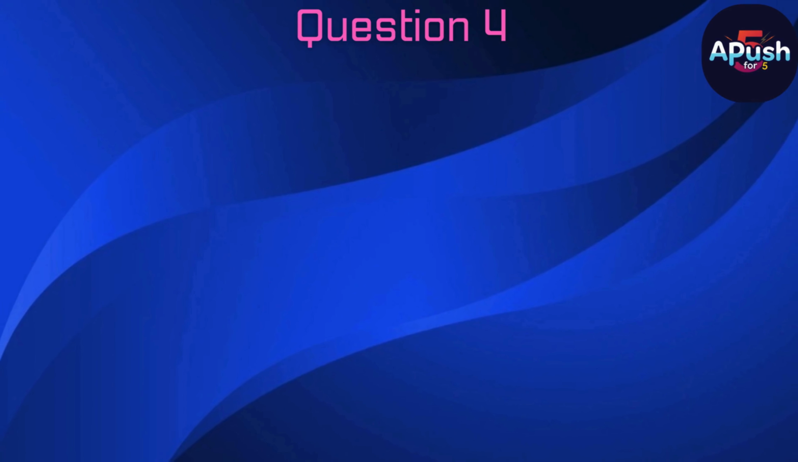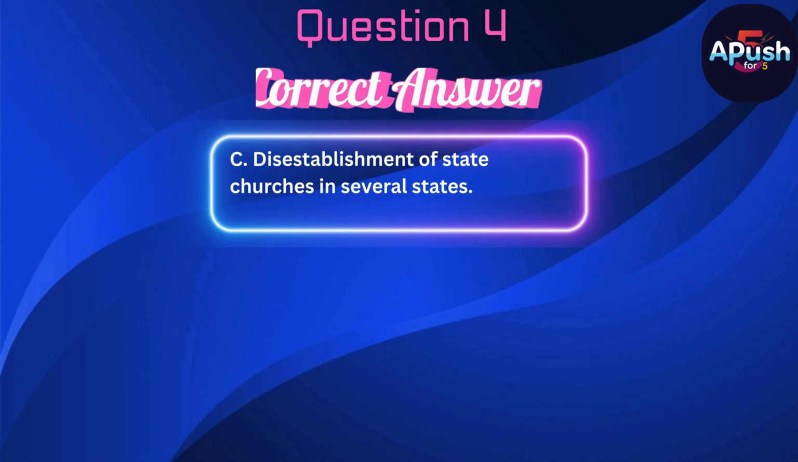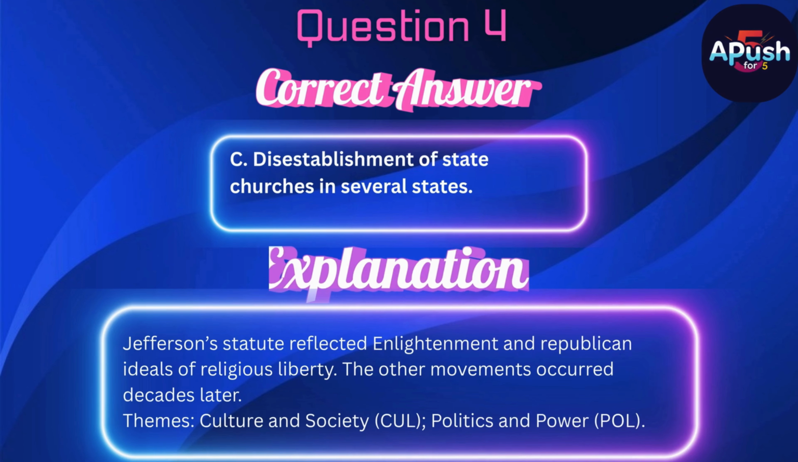The correct answer is C. Disestablishment of state churches in several states. Jefferson's statute reflected Enlightenment and Republican ideals of religious liberty. The other movements occurred decades later.